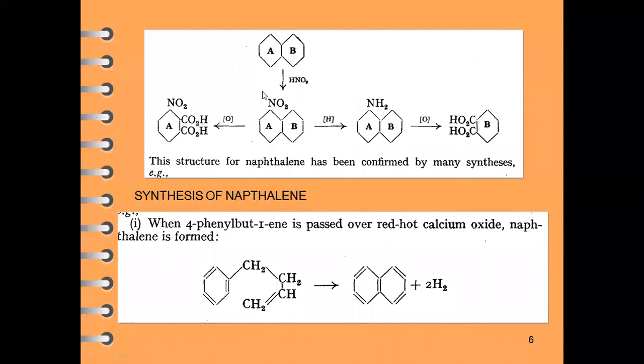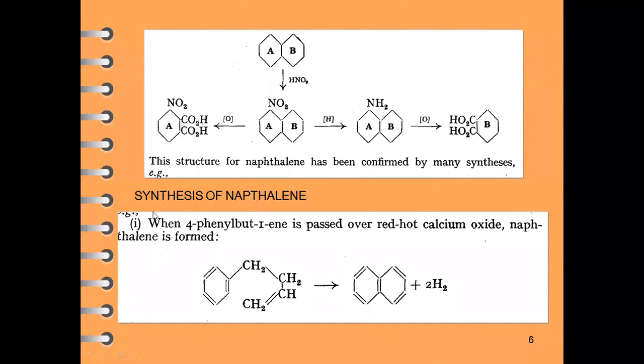Later on, naphthalene undergoes nitration with the help of nitric acid, so nitronaphthalene is produced. The nitro group will not be substituted in the ortho positions of the benzene ring. It is substituted in the remaining empty positions of the first benzene ring. This proves that the second benzene ring is already occupying its position. So this is a scheme for the confirmation of the structure of naphthalene.